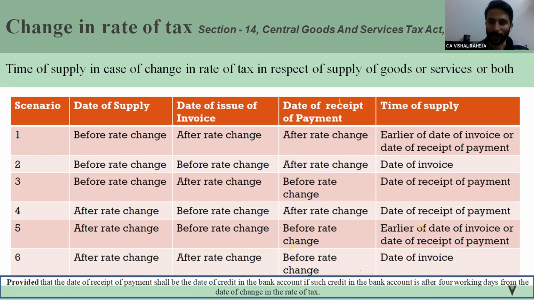Sumit ji, my query is clear. I am waiting for your response. Please, Ashwin ji, Sanjeev ji, Asha ji, Gaurav ji, please reply. Asha ji is saying the query is clear but she doesn't remember the provision.